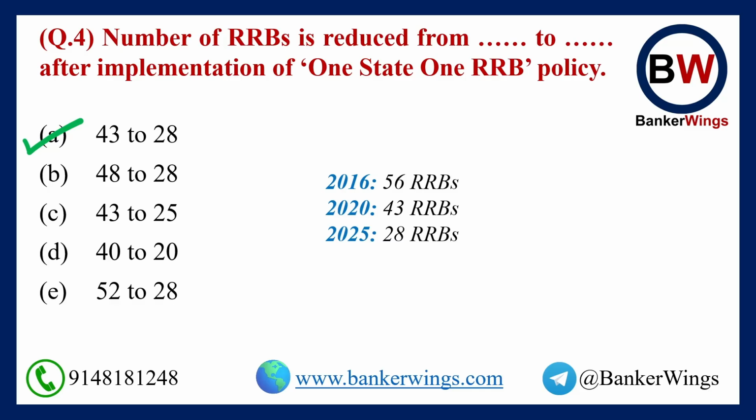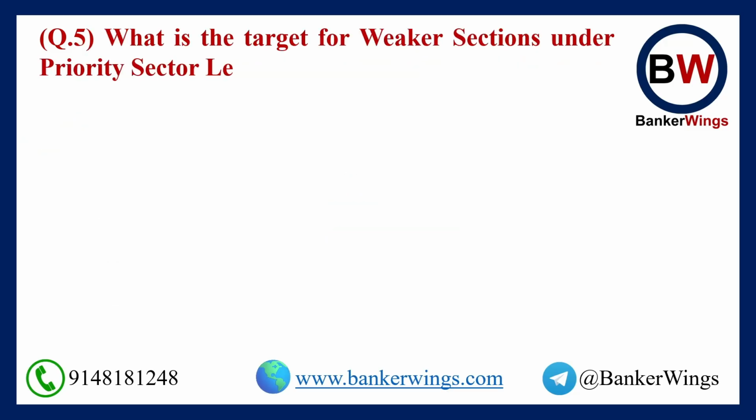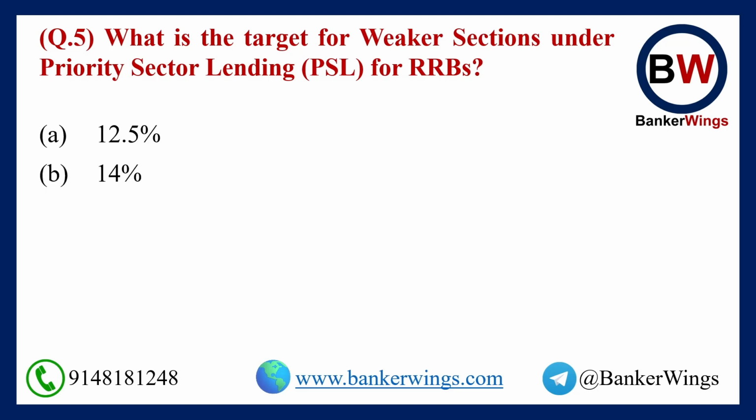Okay. Now let us get to the last question. Question 5. What is the target for weaker section under priority sector lending for RRBs? Okay. Options. Option A, 12.5%. Option B, 14%. Option C, 10%. Option D, 13%. And option E, 15%.